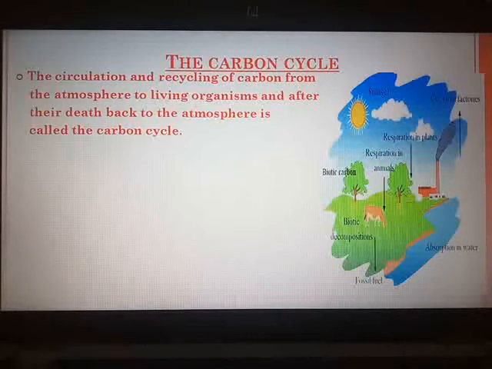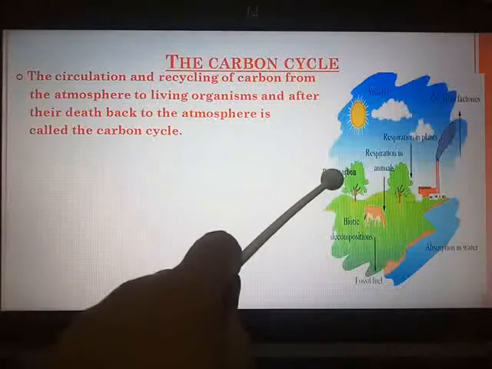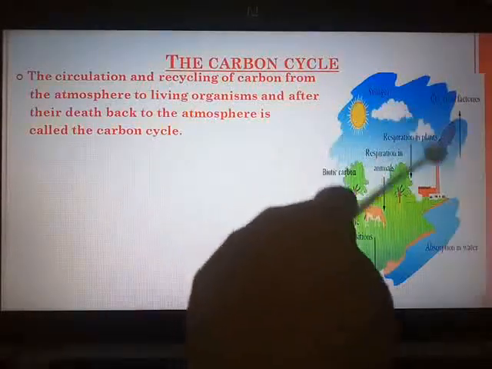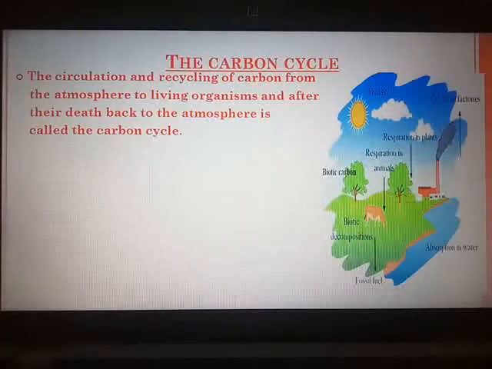Look at the steps. The first one, plants. They are preparing the food by the process of photosynthesis. Herbivores are feeding upon plants. Carnivores feed upon herbivores, and in this way what happens? The biotic carbon, you can see the example here in this diagram, is transported from plants to herbivores, from herbivores to carnivores, and from the carnivores to the apex carnivores.